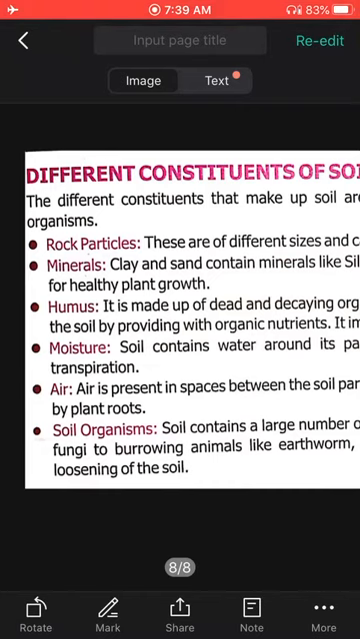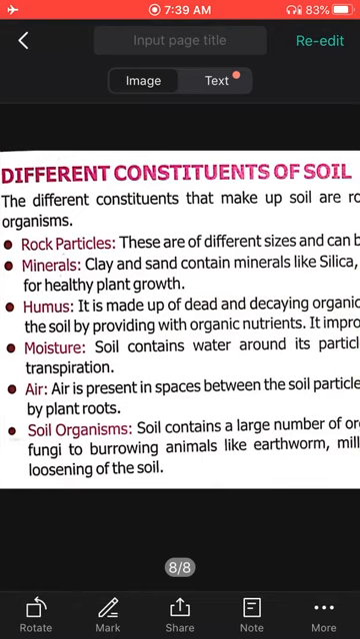Okay, so students, this is all for the day. Do read this topic properly and do prepare a soil profile with the help of a disposable glass and different types of sand.